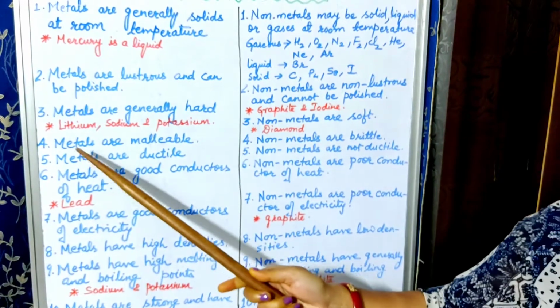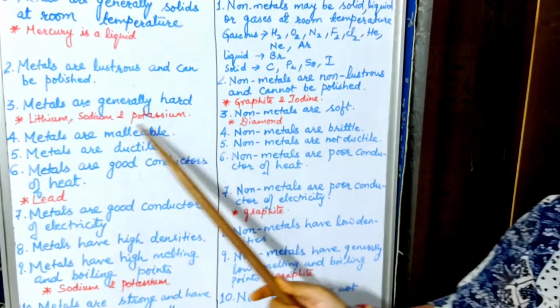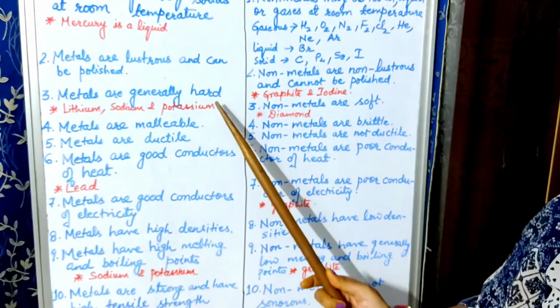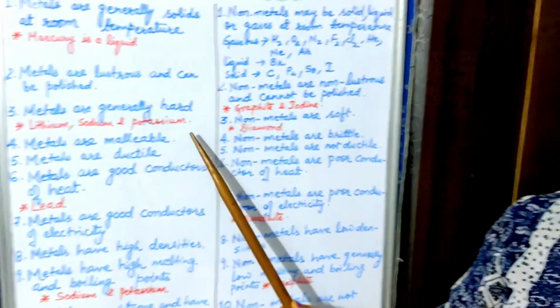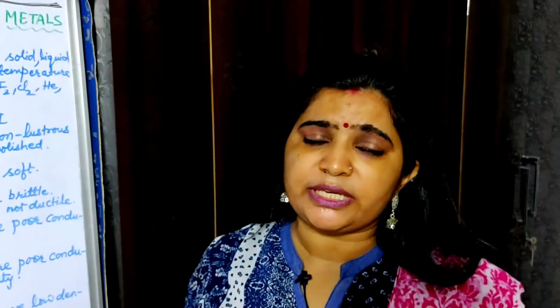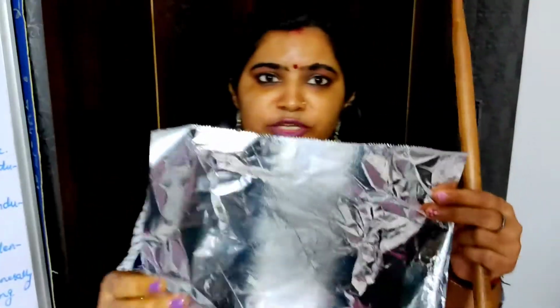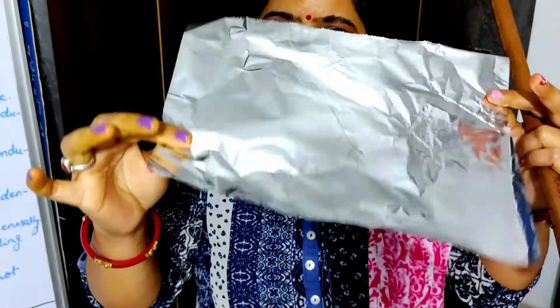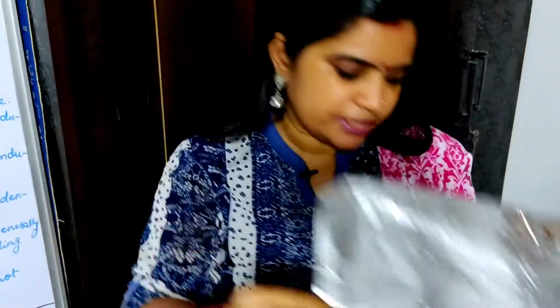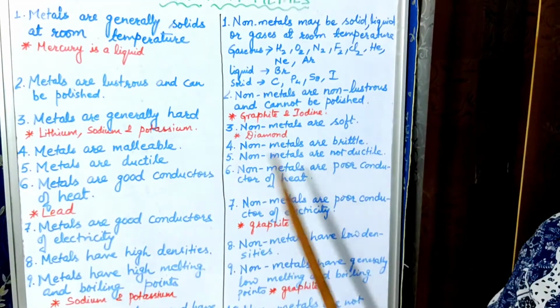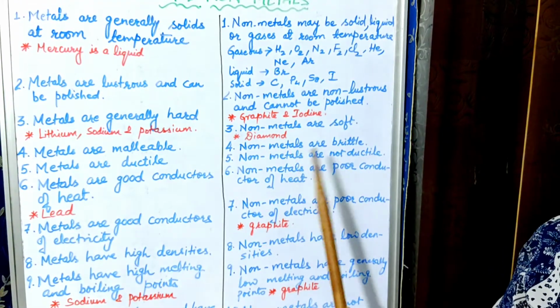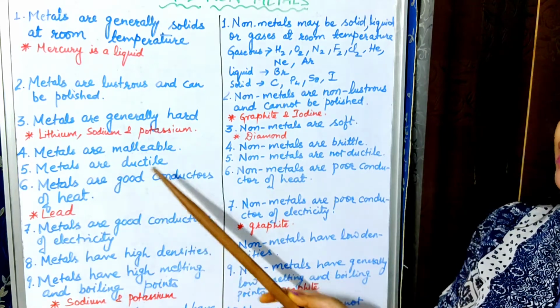Now coming to the fourth point, metals are malleable. Do you know what is the meaning of malleability here? You might have studied in your previous classes. Malleability means that metals have the characteristic to be beaten into thin sheets. Okay, one example I will show you by showing this aluminum foil. You could see this is beaten into thin sheets. Okay, I hope you have understood. However, non-metals are brittle in nature. They are not malleable.